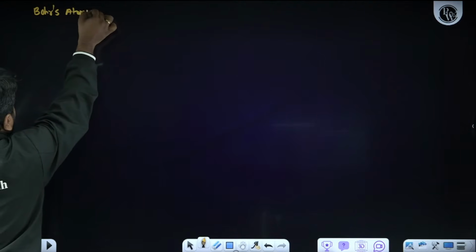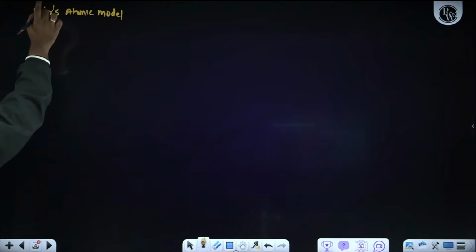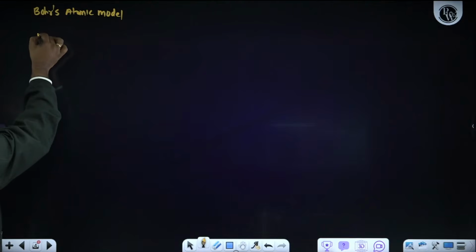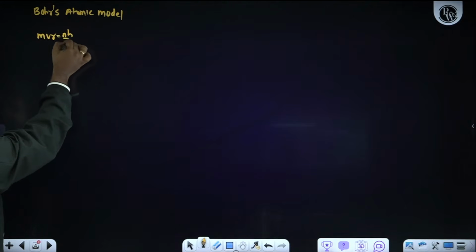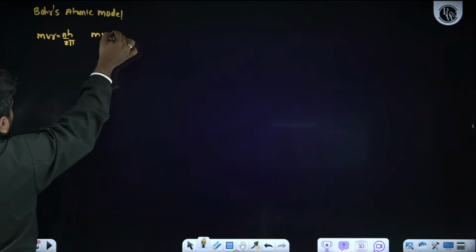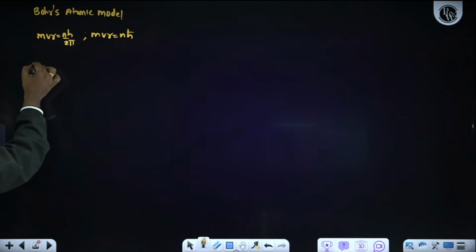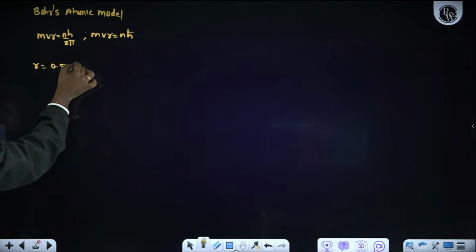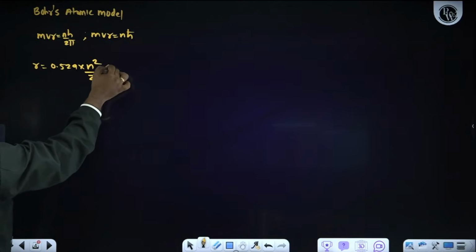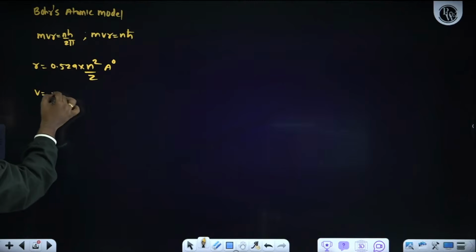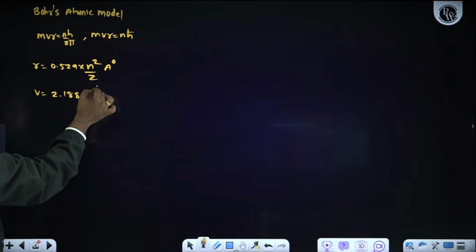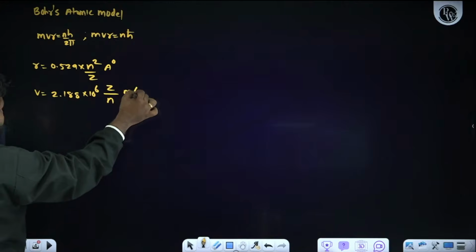We know very well, as I told, this is very important, my dear students, from the exam point of view. When it comes to Bohr's atomic model, what are the formulas? First thing, mvr is equal to nh by 2 pi, or mvr is equal to n h-cross. h-cross is nothing but h by 2 pi. What is the radius formula? 0.529 into n square upon Z Angstrom. What is the velocity formula? 2.188 into 10 to the power 6 Z by n meter per second.